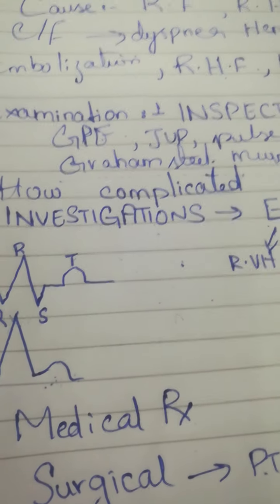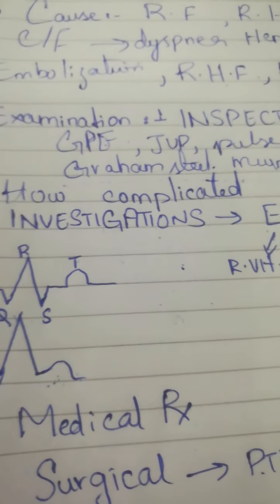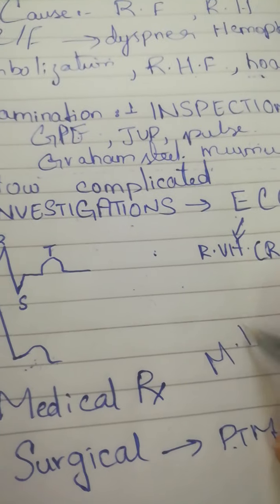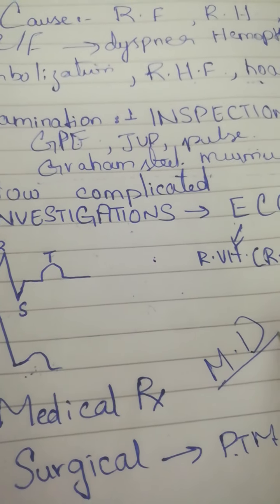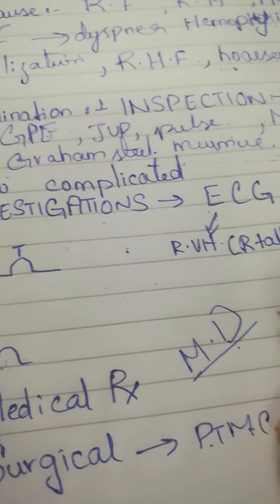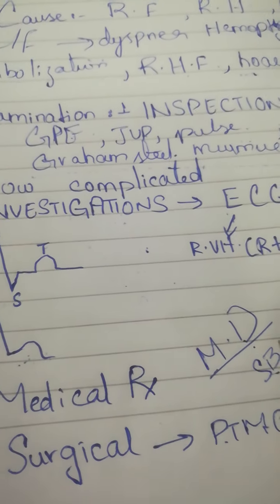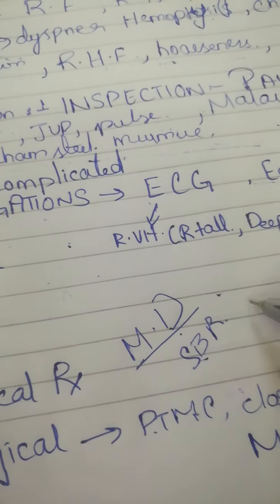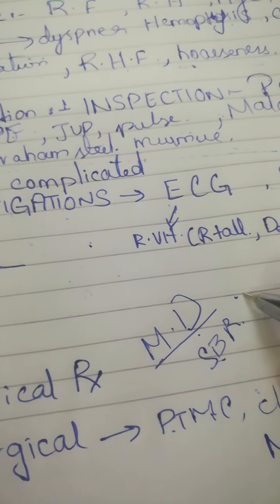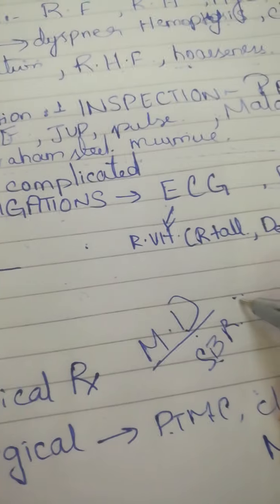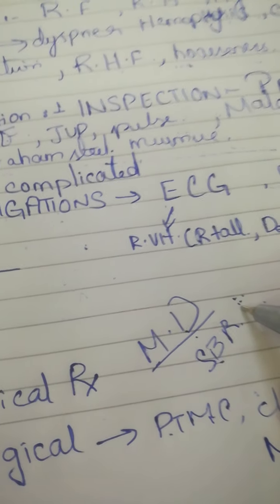Medical treatment. If the patient has mild dyspnea, then what is the treatment? We will give the patient salt restriction and low dose diuretics. But if the patient develops sinus rhythm with tachycardia, then we will give the patient beta blockers to reduce the heart rate.